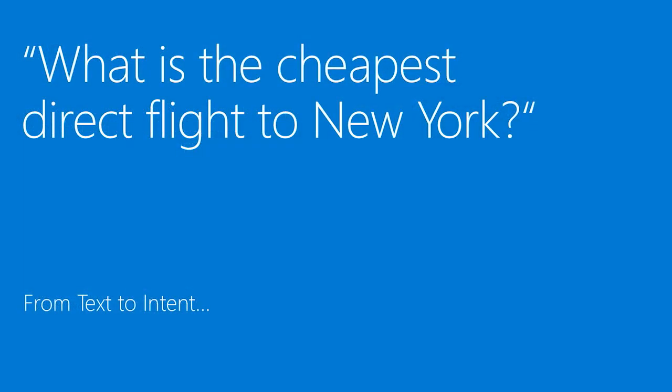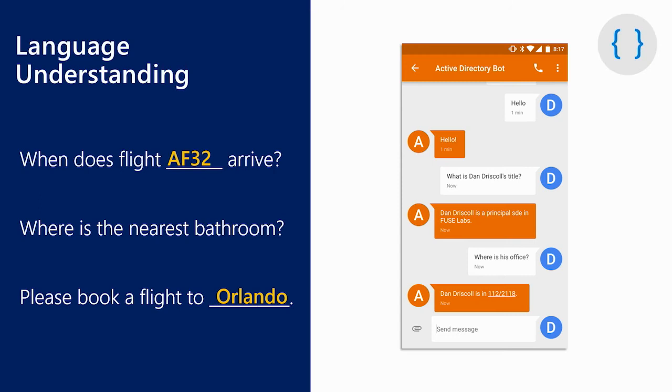Now, just doing sentiment analysis or key phrase extraction may not be sufficient for us to really understand what the person is saying or what their intent is. So for instance, if someone were to say, what is the cheapest direct flight to New York? We would like to understand that this person wants to quote a price for a flight to a specific place, in this case, New York. So in order to do that, we have a service called the Language Understanding Intelligence Service that allows you to identify entities and intents. What do I mean by an intent?